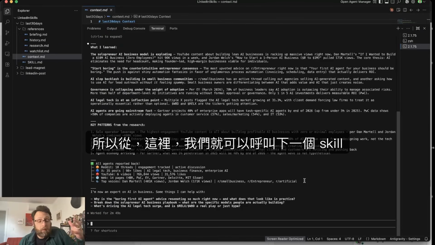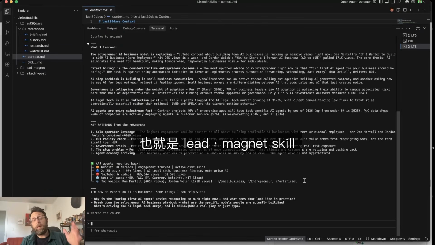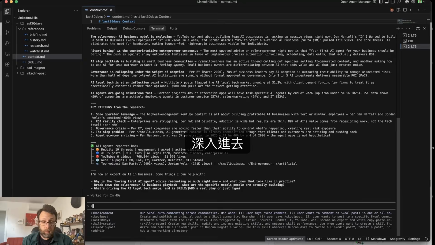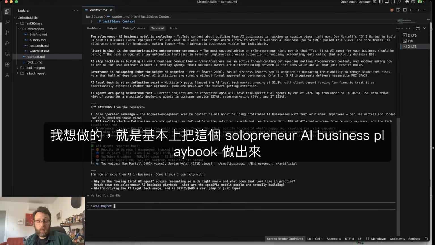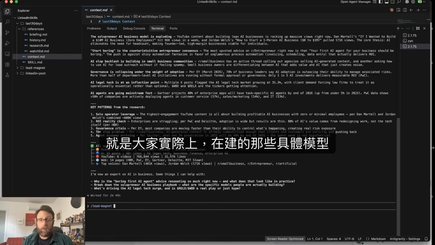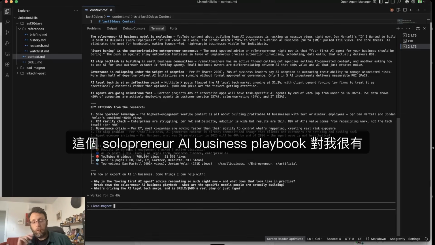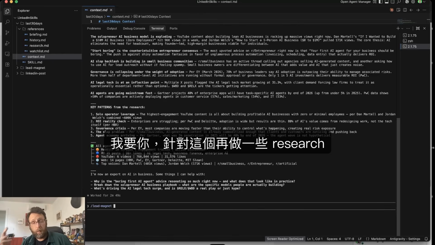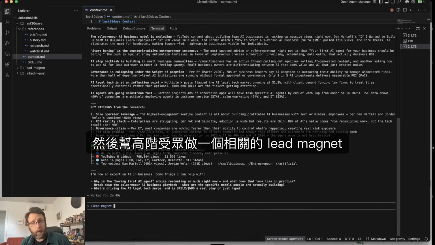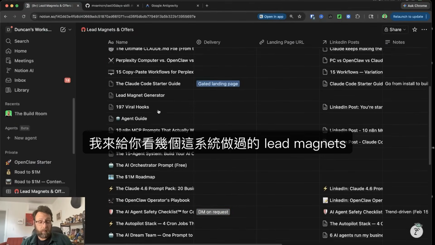So from here, we can just go ahead and call the next skill, which is the lead magnet skill, to dive into it. So I'm just going to type in /go to lead magnet. What I want to do is build this solopreneur AI business playbook, the specific models people are actually building. So I'm just going to talk to the system. The solopreneur AI business playbook is really compelling to me, the specific models people are actually building. I want you to do some further research on this and then create a relevant lead magnet for a high-level audience. So let me show you some of the lead magnets this system has created.